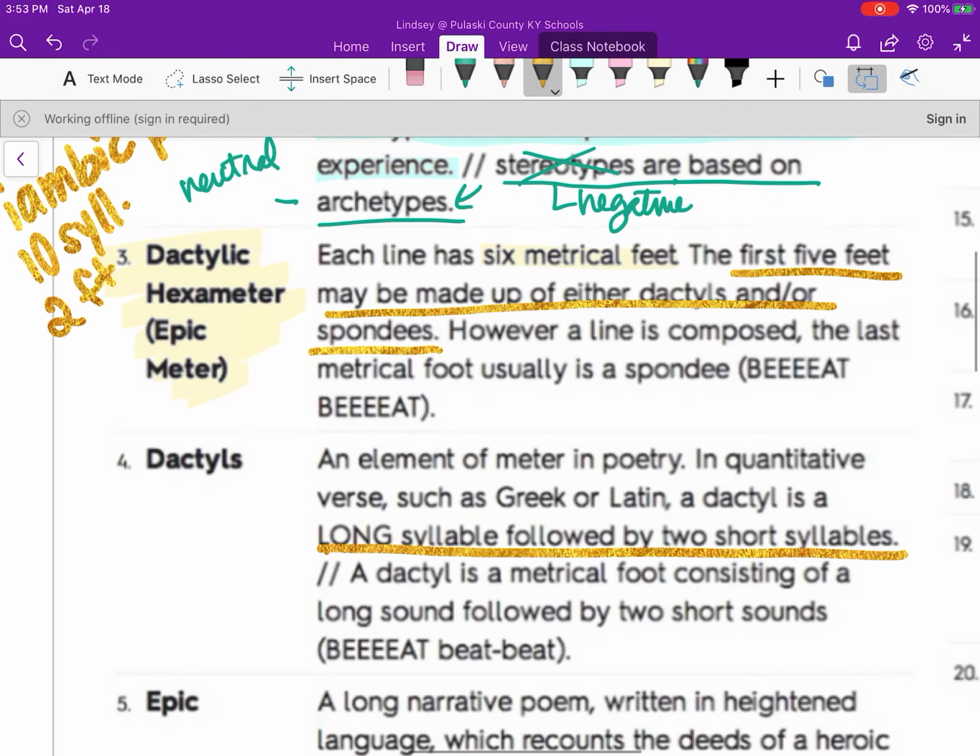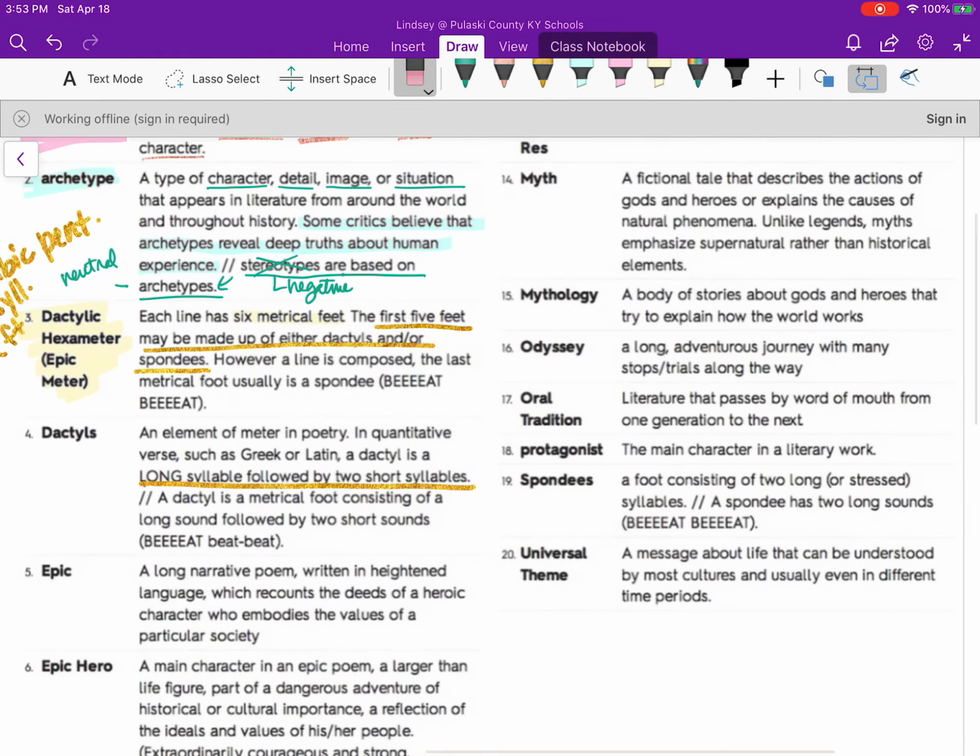So remember in iambic pentameter, an iamb, or 1 foot, was unstressed and then stressed, right? In this case, a dactyl is 1 long syllable followed by 2 short, or 1 stressed followed by 2 unstressed, okay? So this is the long, and this is short, short. Do you need to know this right now?